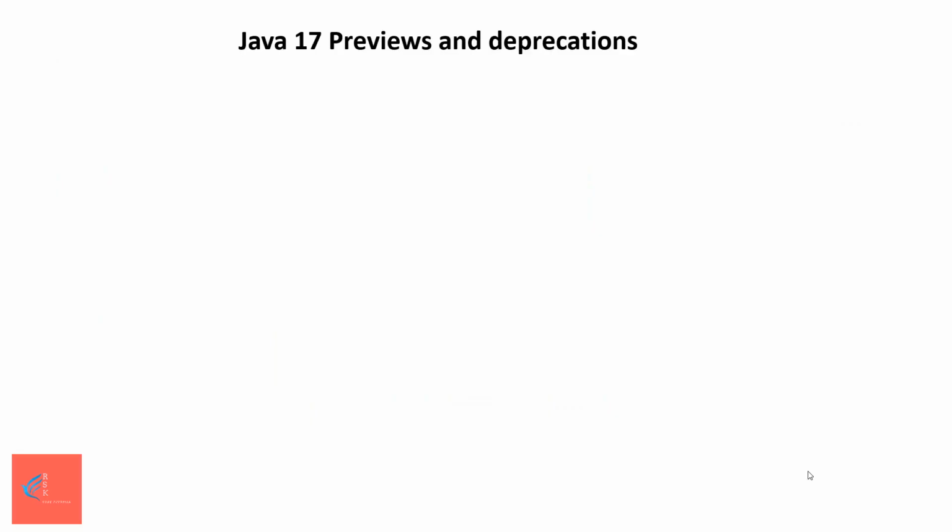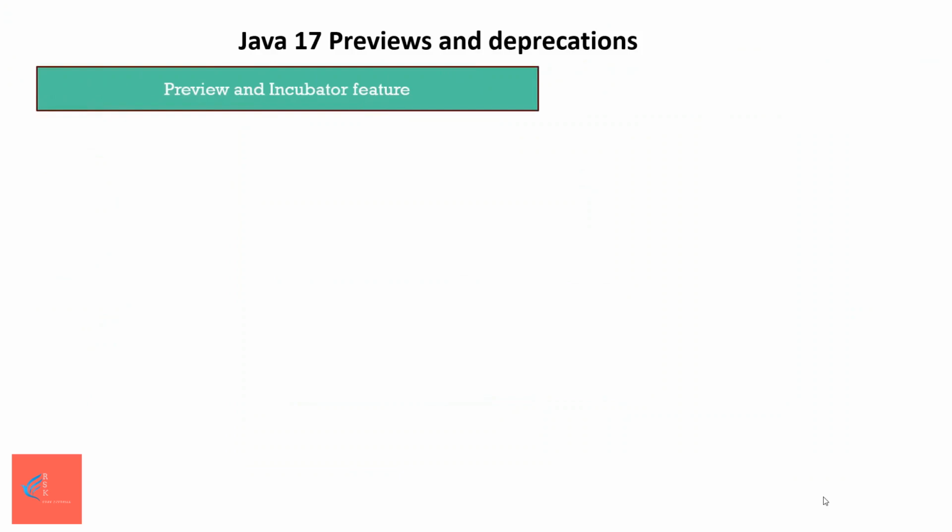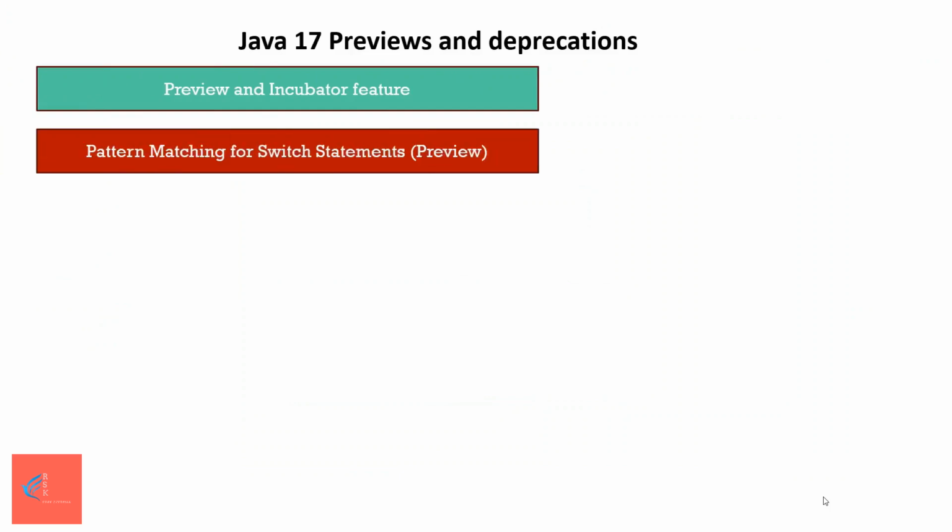Let us talk about previews and deprecations in Java 17. In Java 17, we got many previews and deprecations. Let's first talk about preview and incubator features in Java 17. Our first feature is pattern matching for switch statement. It is a preview feature.